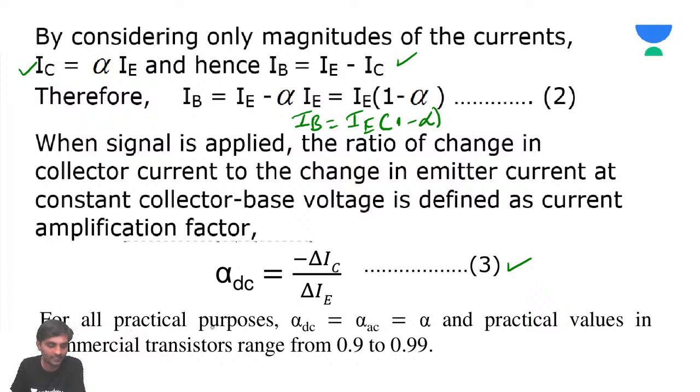But for all practical purposes, alpha DC is equal to alpha AC is equal to alpha. Practical commercial values range from 0.9 to 0.99. Though I said alpha ranges from 0 to 1, most preferably alpha should lie between 0.9 to 0.99. This is very important.